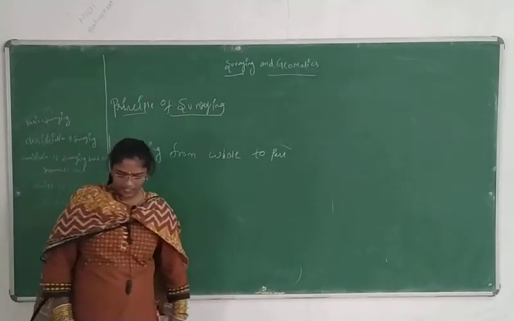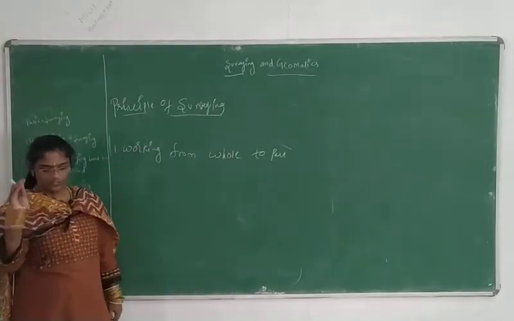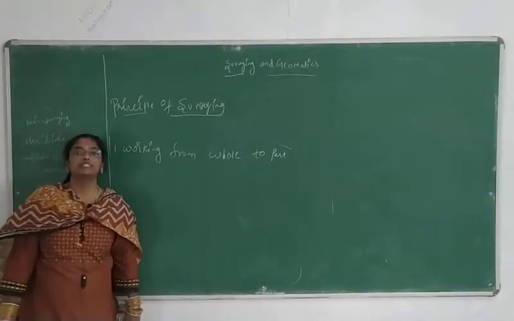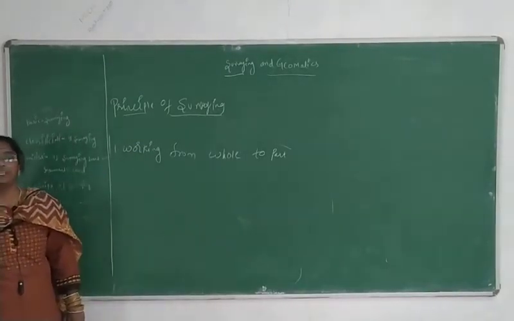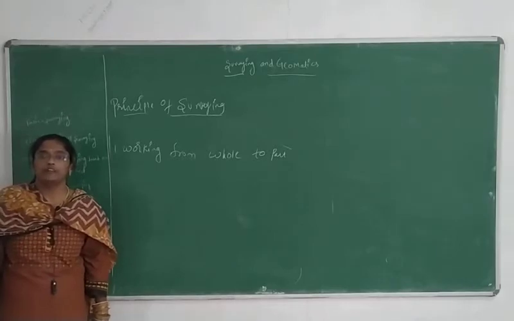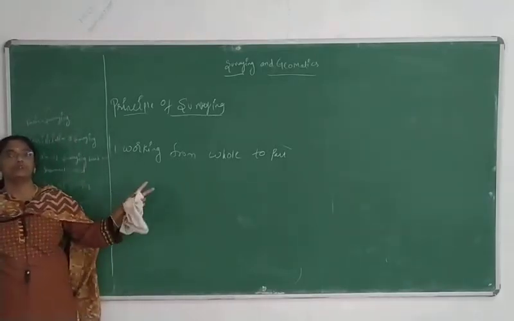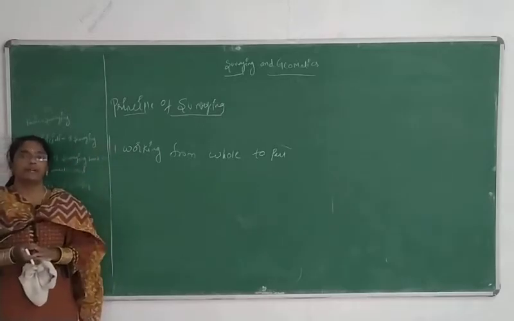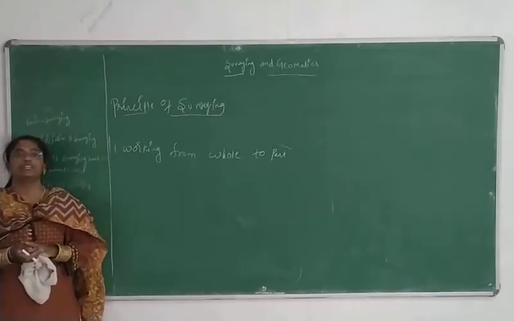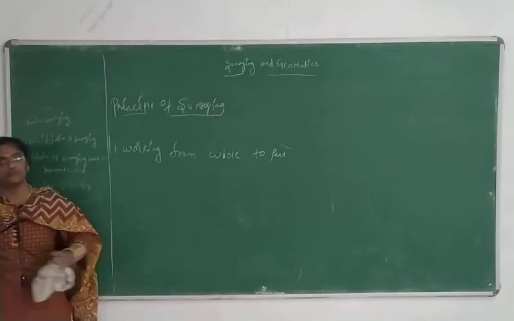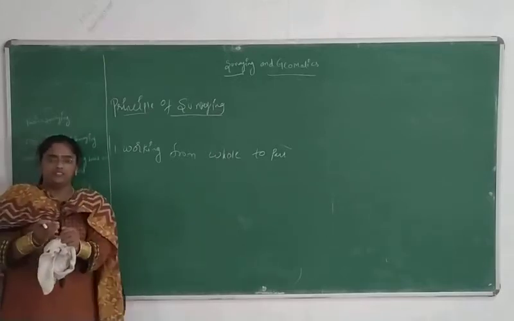So what is madam telling? Whole to part. Why are we telling this term? Here in surveying our principle is that we need to work from the major to even the minor part. We need to get accurate points by using our surveying, from the major to the smaller part.